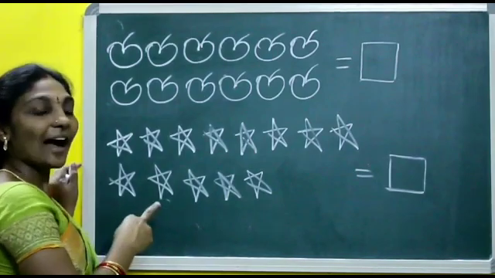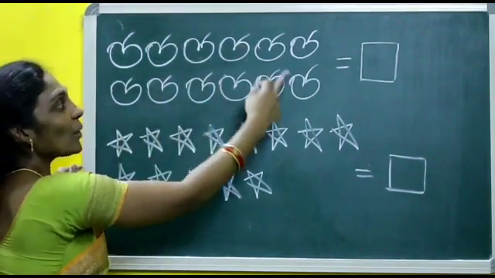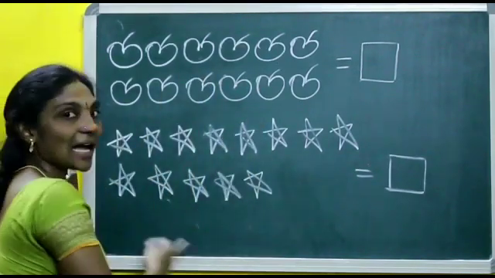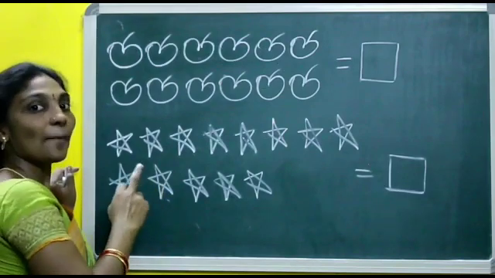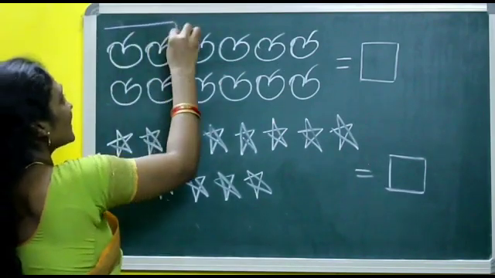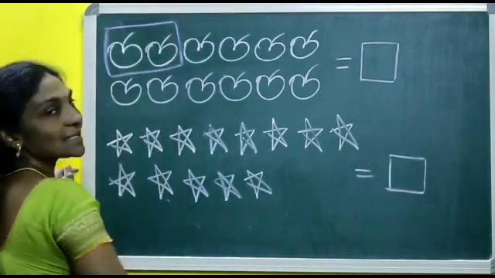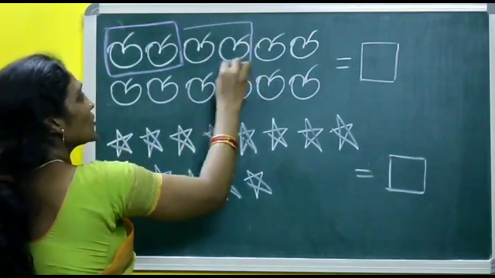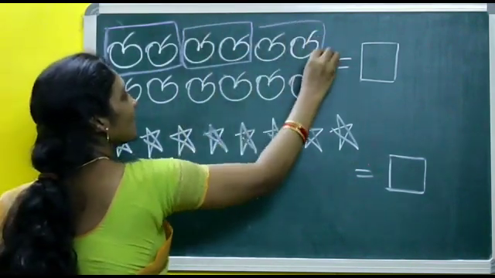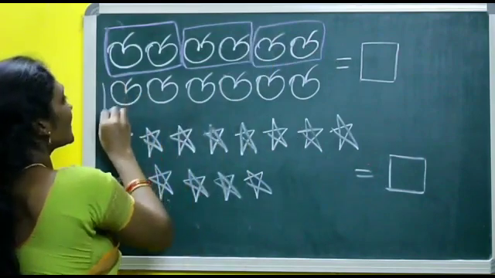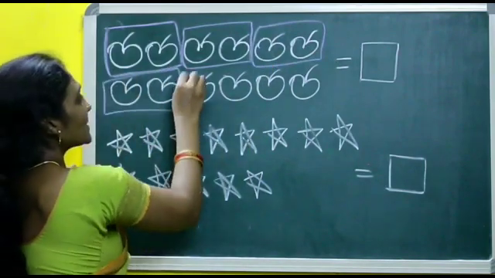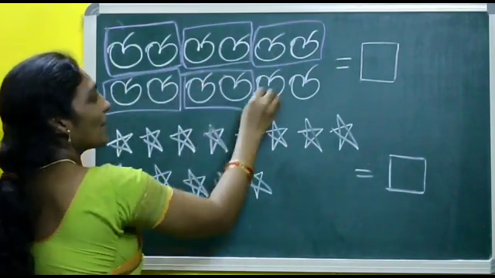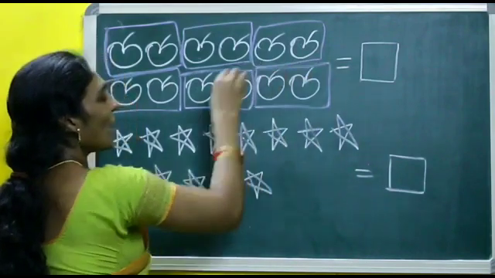Children, here I have taken many apples and stars. Let us put them in pairs. First, these 2 apples as a pair. These 2 apples. These 2 apples. Next, these 2 apples.